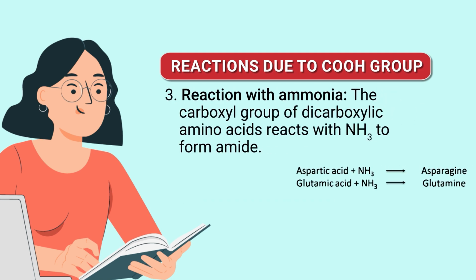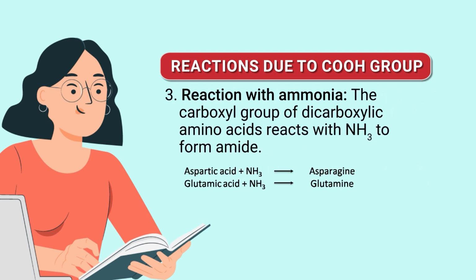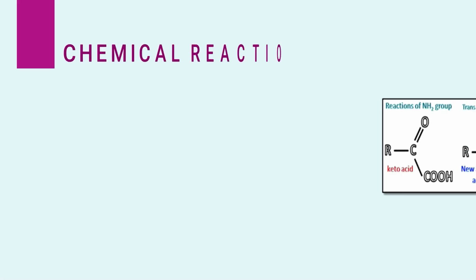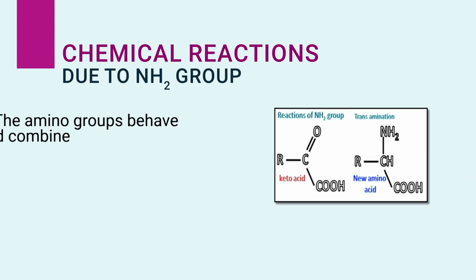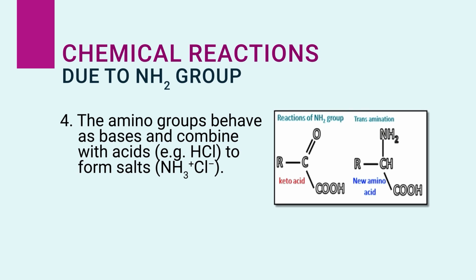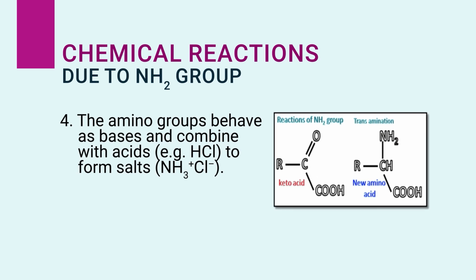Another is reaction with ammonia: the carboxyl group of dicarboxylic amino acids reacts with NH3 to form amides. Then reactions due to the NH2 group: the amino acid behaves as a base and combines with an acid, for example HCl, and forms a salt.